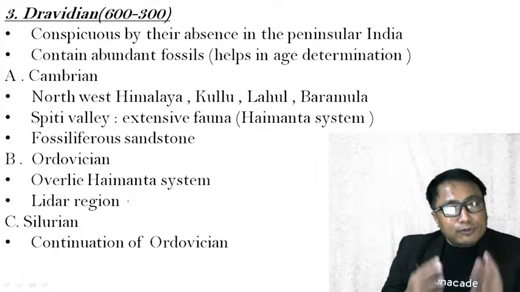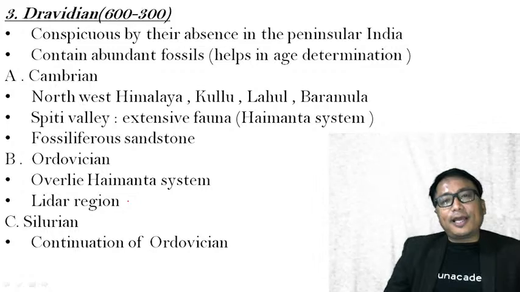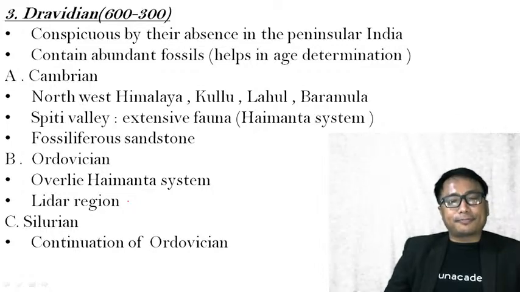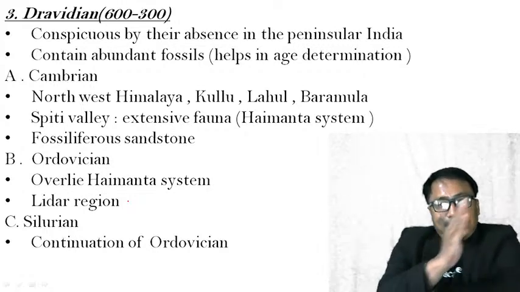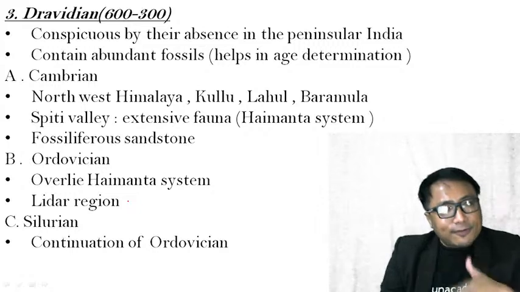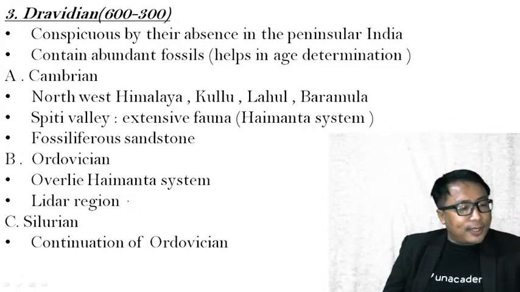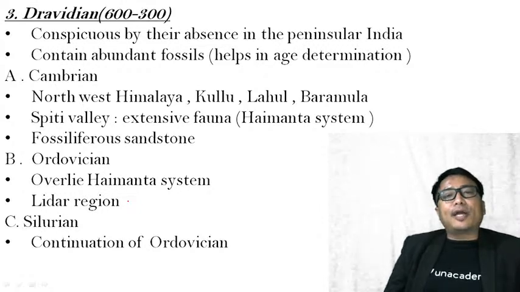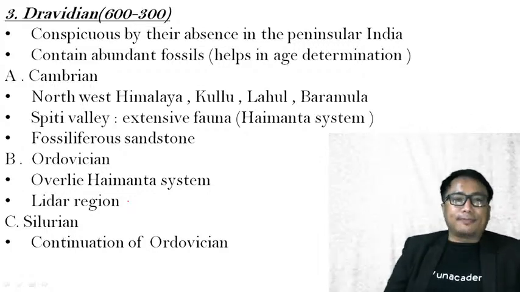The presence of fossils also helps in the age determination of the rock. Why? Because we have carbon-14 dating, the dating of the age of the rock. If you have a presence of fossils, it becomes easier and more accurate to date the age of that particular rock system.